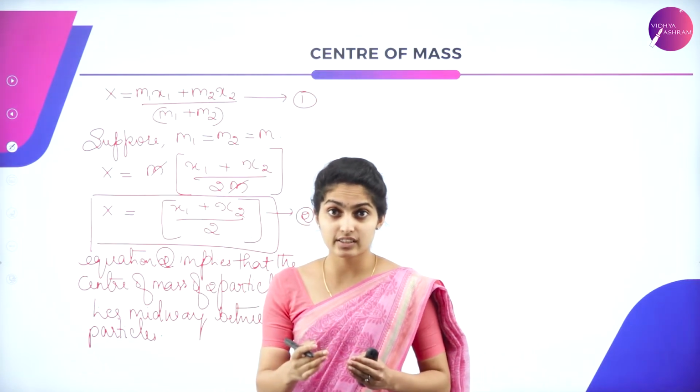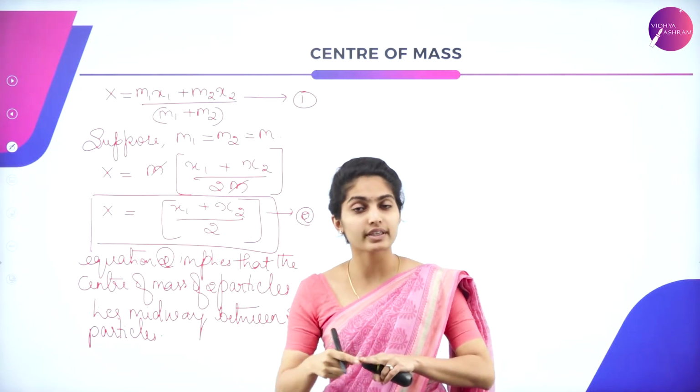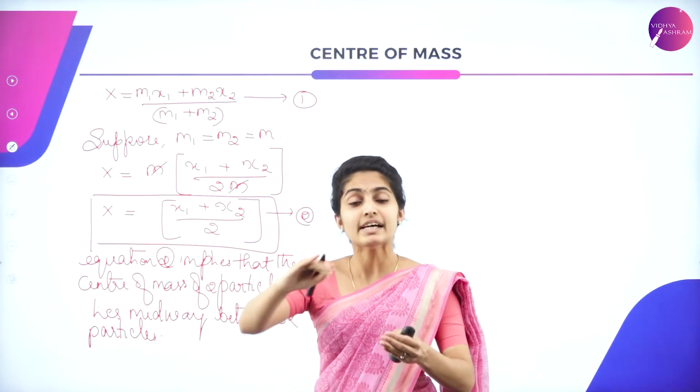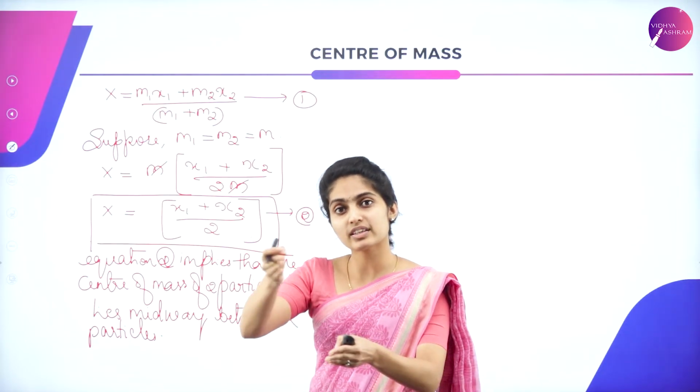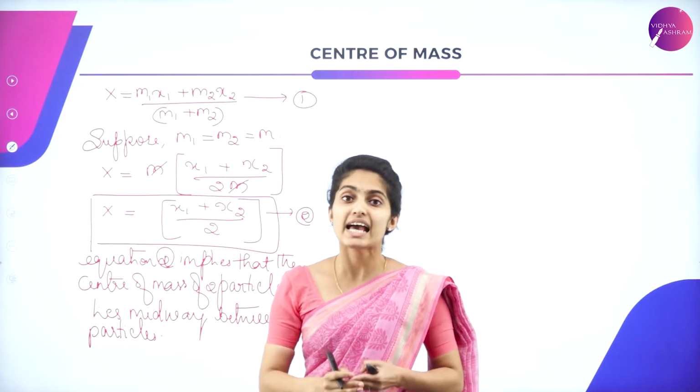Previously you considered just 2 particles, now you're considering n particles, that is 1 particle, 2 particle, 3 particle, up till the nth particle.